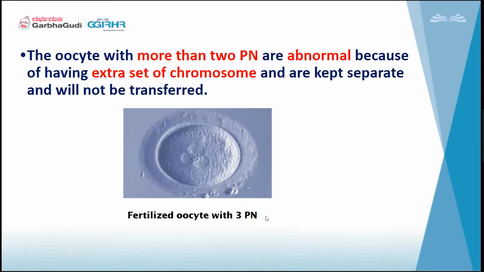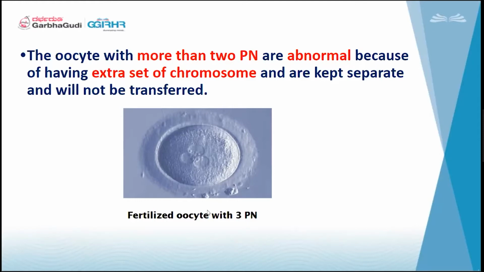Why is it very crucial that we are checking? Sometimes there will be only one pronucleus, and sometimes multiple pronuclei, say 3 or 4. It means that the oocyte does not have the right complement of chromosomes. They have some extra set of chromosomes, or they have fewer. So when it is less, like 1 PN, or more, like 3 PN, abnormal fertilization says that the zygote is abnormal.